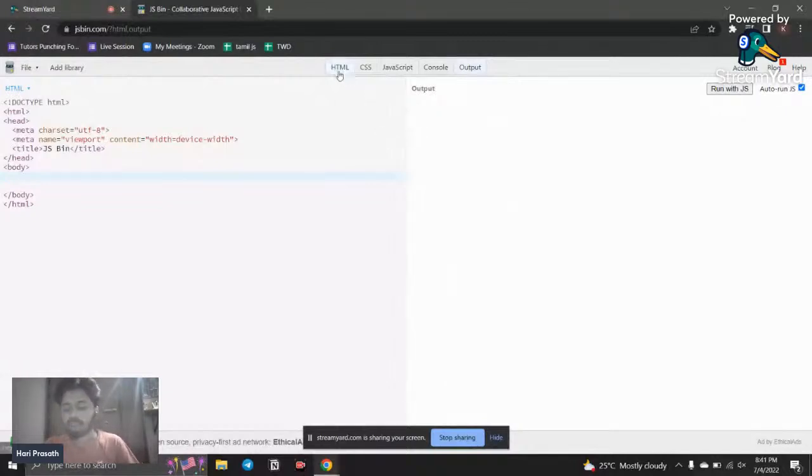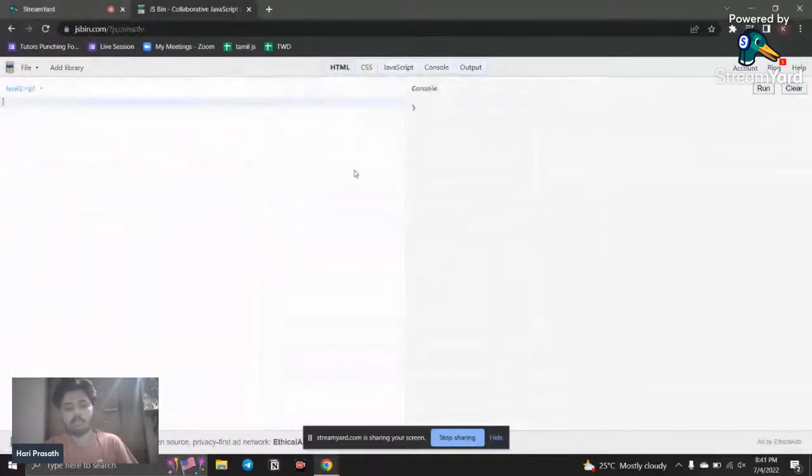Here we are not going to see about HTML. We're going to see about JavaScript, and we need a console, so we don't need an output and HTML. JS Bin is an online code editor. We can use it for some JavaScript work. You can see your code here, and you can see the output in the console here.